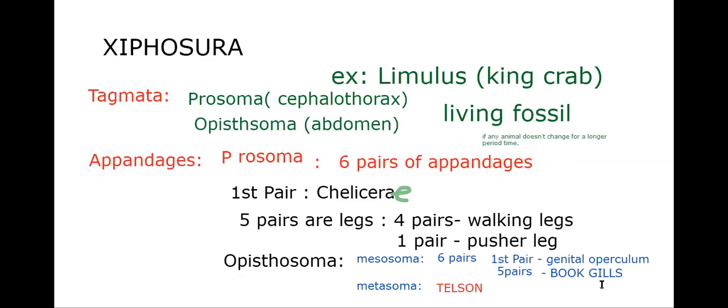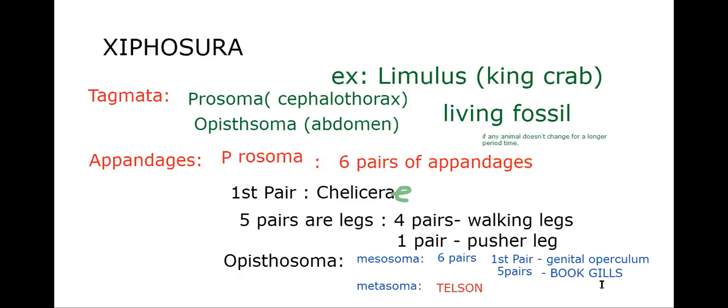In subphylum Chelicerata, the body consists of an anterior 6-segmented cephalothorax or prosoma and a posterior 13-segmented opisthosoma, common for both Xiphosura and Arachnida. The opisthosoma is further divided into mesosoma and metasoma.